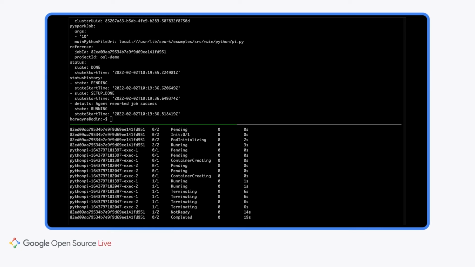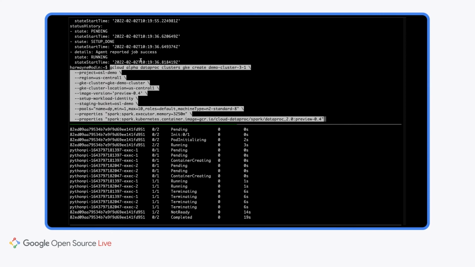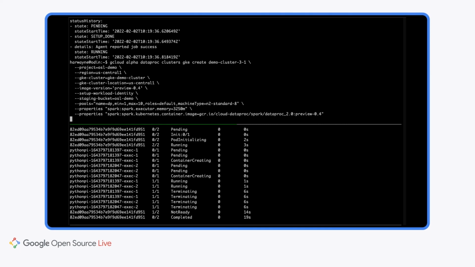Now, let's try and make a second cluster, but one that's on Spark 3.1 rather than Spark 2.4. This command is almost identical, except that we have a different name, demo cluster 3.1, and we're giving it a different base Spark image here. Rather than Dataproc 1.5, we're giving it Dataproc 2.0. Dataproc 2.0 corresponds to Spark 3.1. Other than that, it's the same.